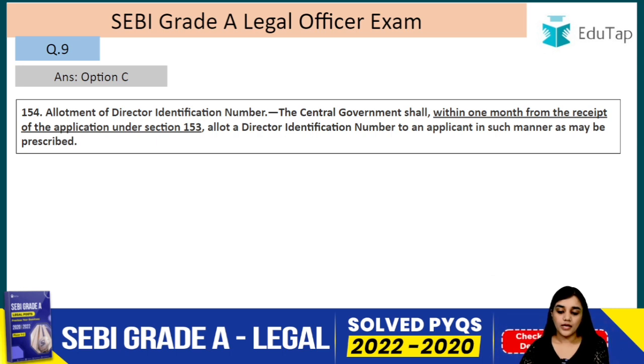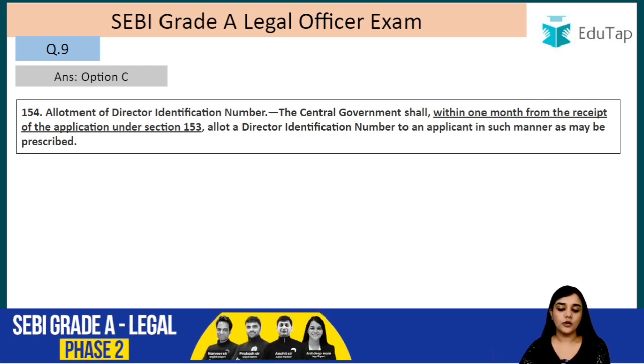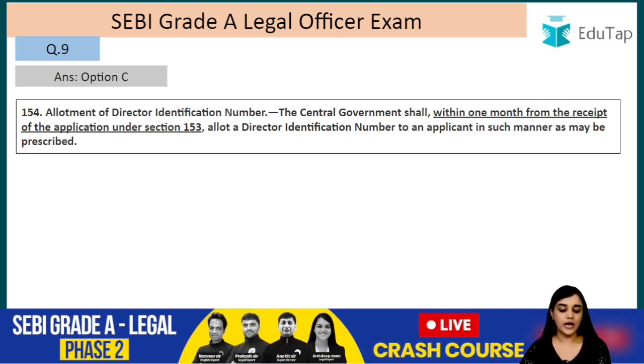Let's read it. Allotment of director identification number: the central government shall within 1 month. So, the central government will allot this within 1 month from the receipt of the application under section 153, allot a director identification number to an applicant in such manner as may be prescribed.